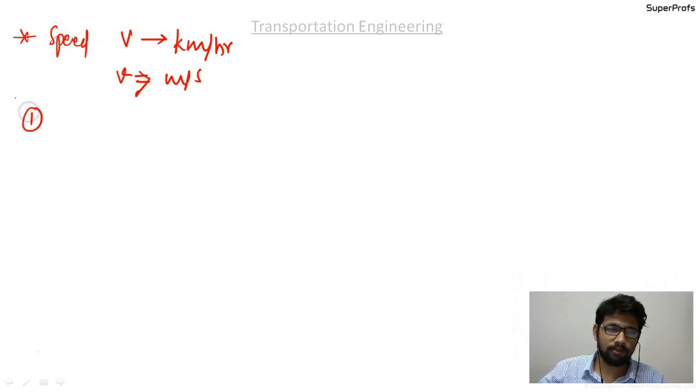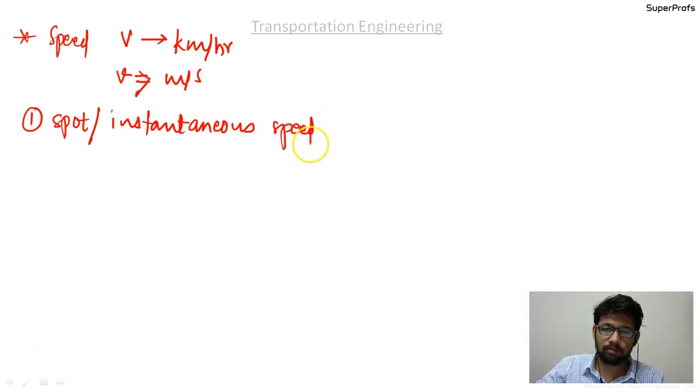The first one is the spot or the instantaneous speed. Second type is running speed.